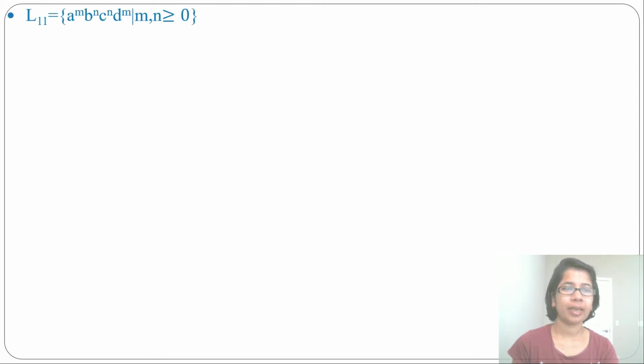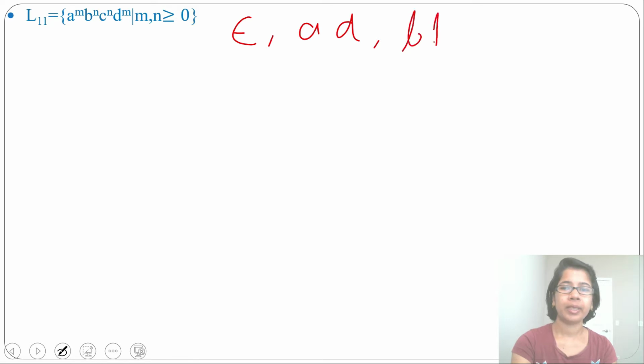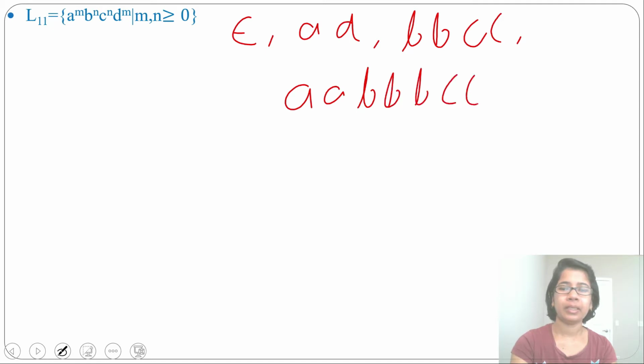In the previous lecture, I discussed 10 context-free grammars. Next, language 11: a^m b^n c^n d^m. Which strings will it generate? You can generate epsilon from this. You can generate a, d, equal number of a's followed by equal number of d's. You can generate bbcc. You can generate abbbcccdd. The number of a's should be equal to the number of d's, and the number of b's should be equal to the number of c's.